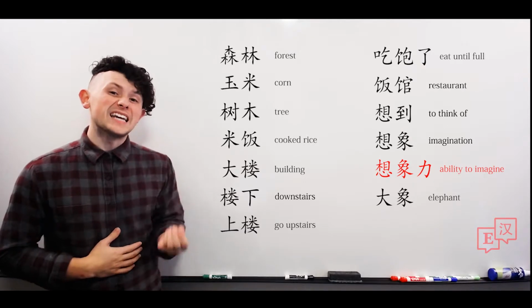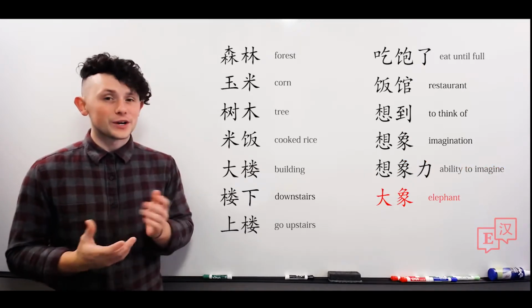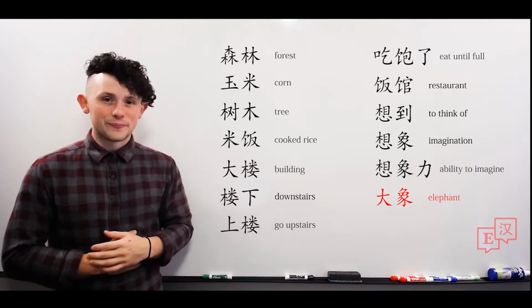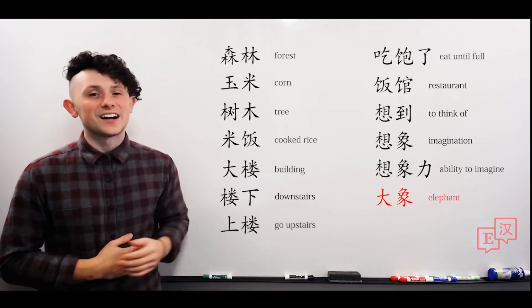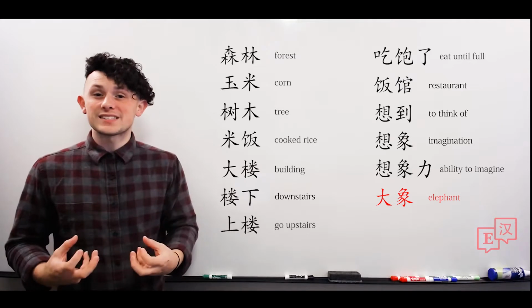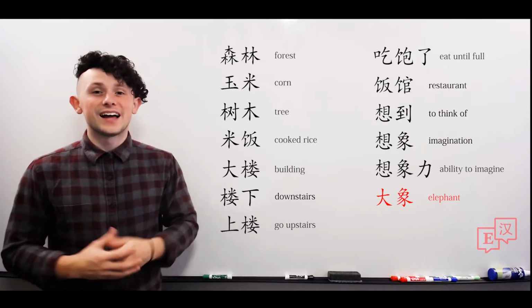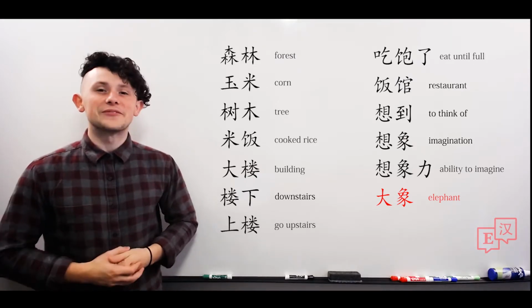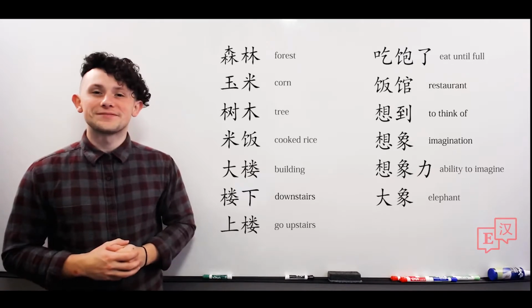想象力. And lastly, the word elephant. 大象. So literally the big shape or the big appearance is elephant. 大象. That's all for our words.